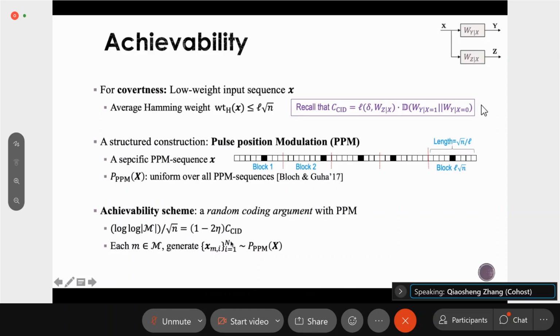Here, this capital N is chosen to be e to the power of (1 minus eta) times the capacity. So we also back off from the capacity a little bit, and this capital N is chosen to be exponentially large. For each message m, the corresponding codeword is denoted by U_m, which is a uniform distribution over all the capital N sequences that we generated just now. So this codeword is just a distribution.